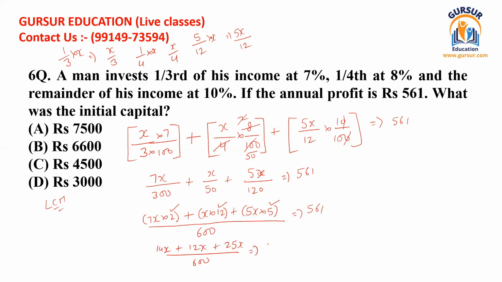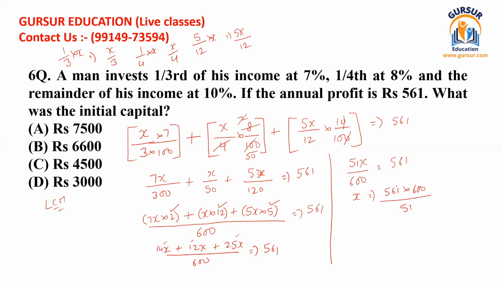and that should all be equal to 561. In the same way, we can write here like if we add all these terms, because variable x is similar to all, this is 14 plus 12, 26, plus 12, 51. So 51x divided by 600 should be equal to 561. If we take x to the left hand side and take the remaining things to the right hand side, we can write here like 561 multiplied by 600 divided by 51.